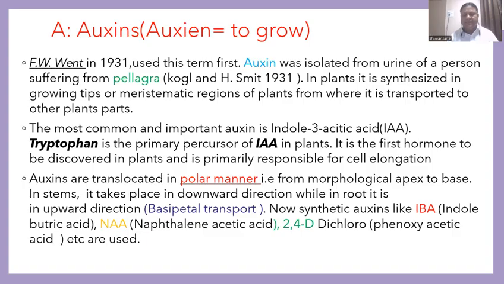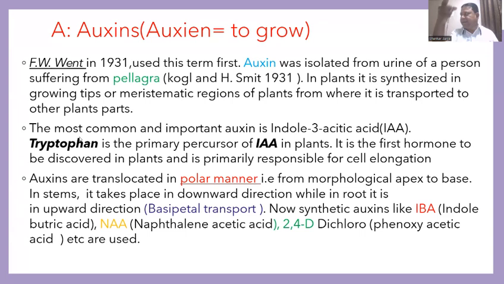Pellagra is a systemic disease caused by deficiency of vitamin B3 or niacin, and in the urine of that pellagra person, Kogl and Smith discovered this chemical also. In plants, auxin is synthesized at a growing tip or meristematic region, and from there it is transported to other parts of the plant body.